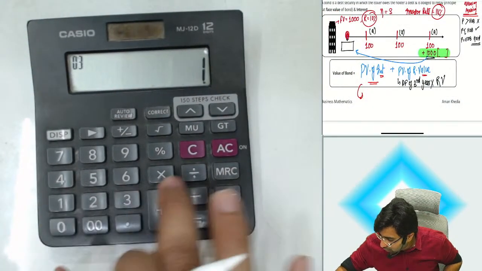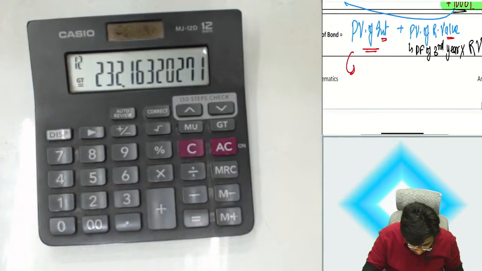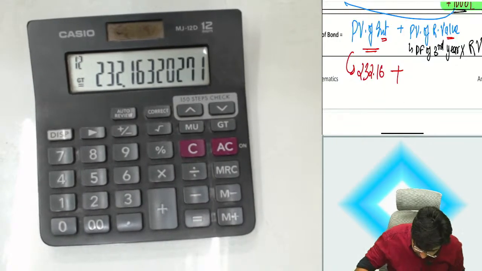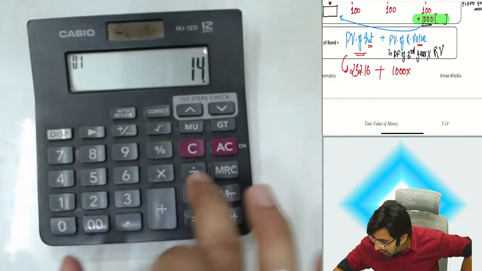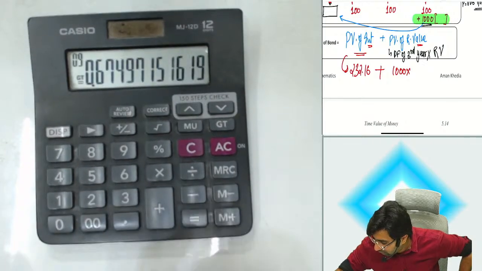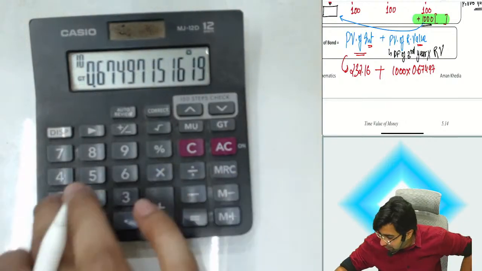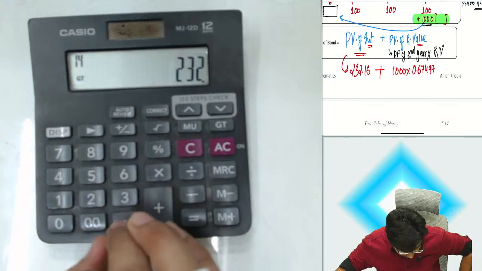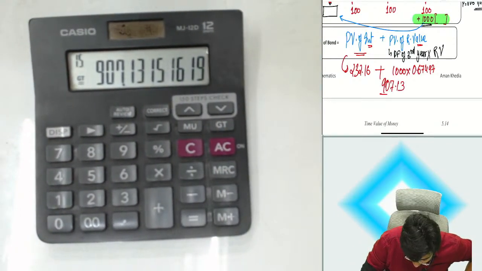R upon 100 plus 1, divide, equals, 123 GT, multiply by annuity 100. You will get the present value of interest of 232.16. Plus 1000 rupees multiplied by the discounting factor for the third year. Again, R upon 100 plus 1, divide, equals, 123. Discounting factor for the third year is 0.67497. Guys, multiply this by 1000. So this is the present value of the redemption value. Add interest 232.16. So the answer is 907.13.